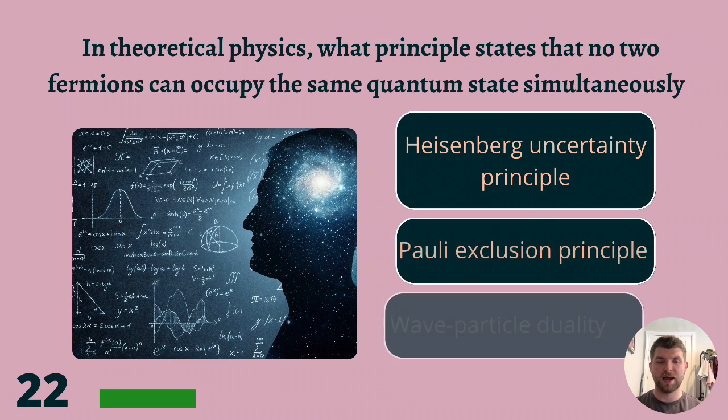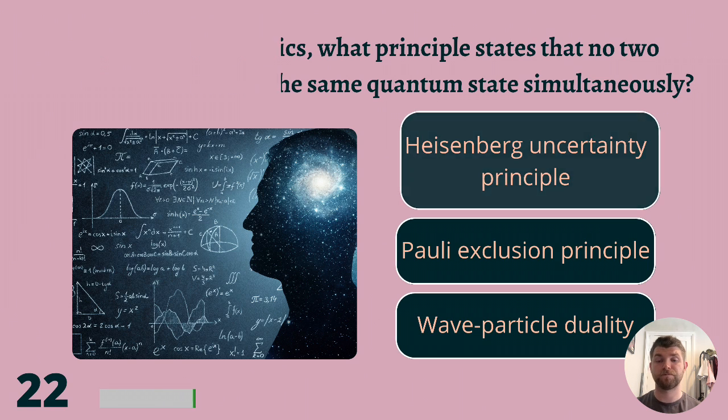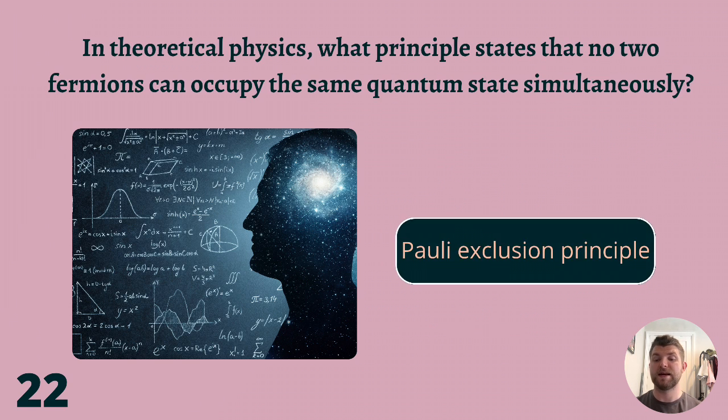22. In theoretical physics, what principle states that no two fermions can occupy the same quantum state simultaneously? Heisenberg uncertainty principle, Pauli exclusion principle, or wave-particle duality? The correct answer is Pauli exclusion principle.